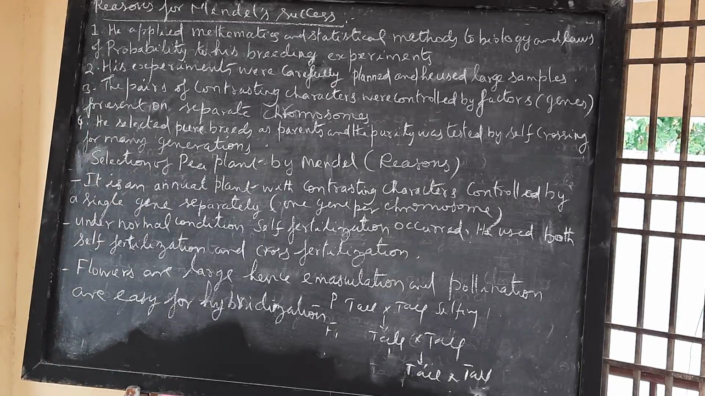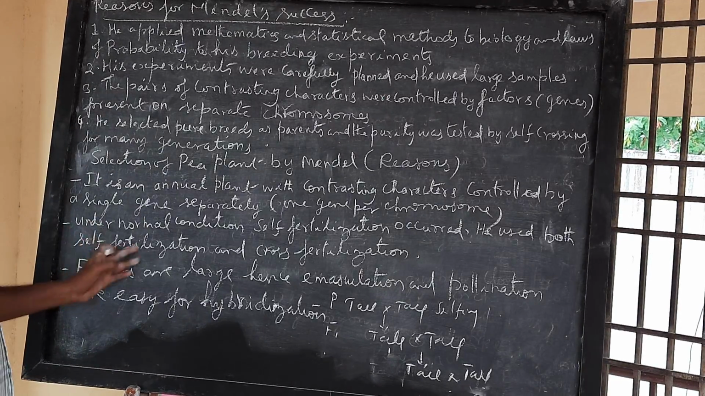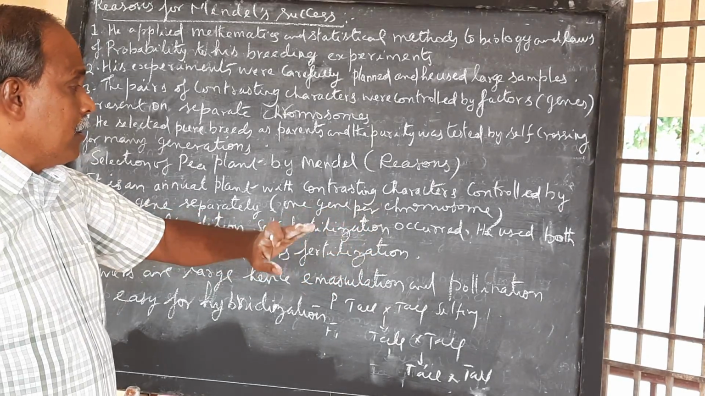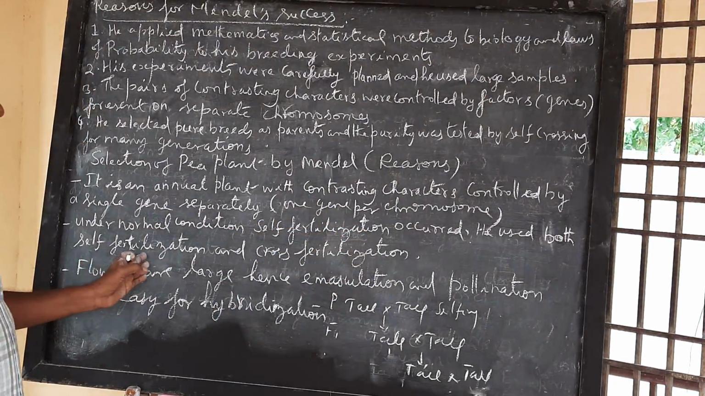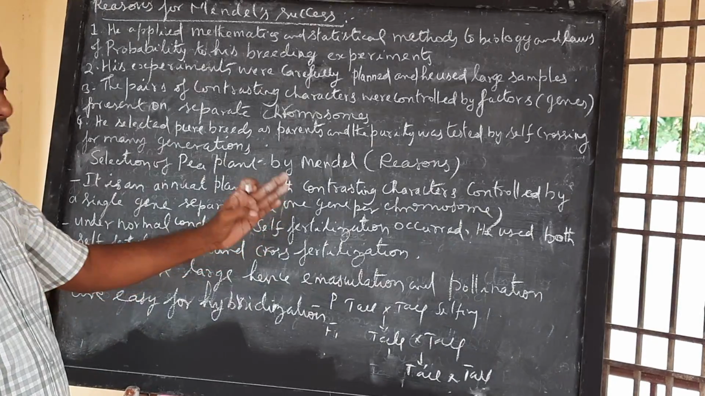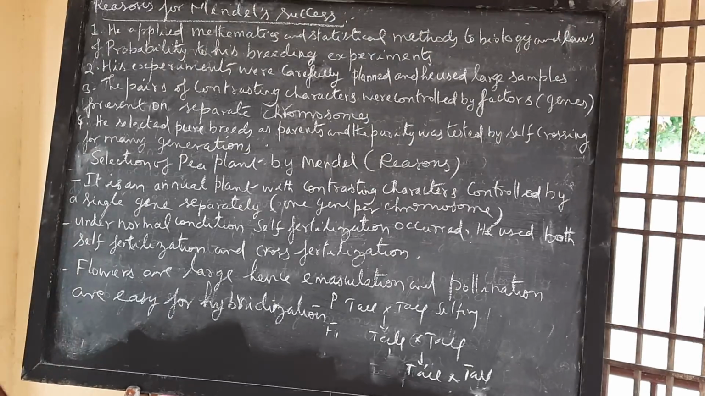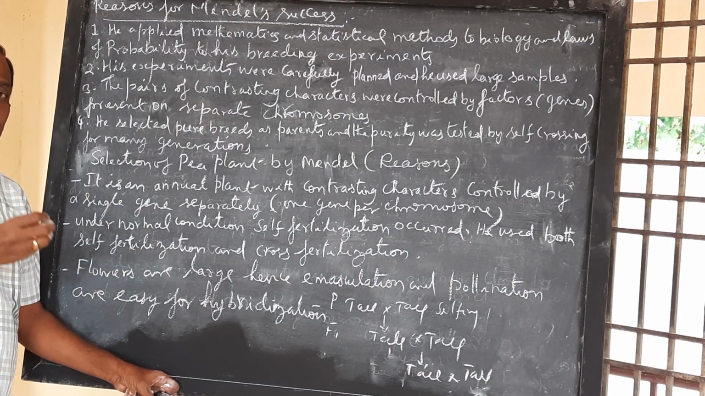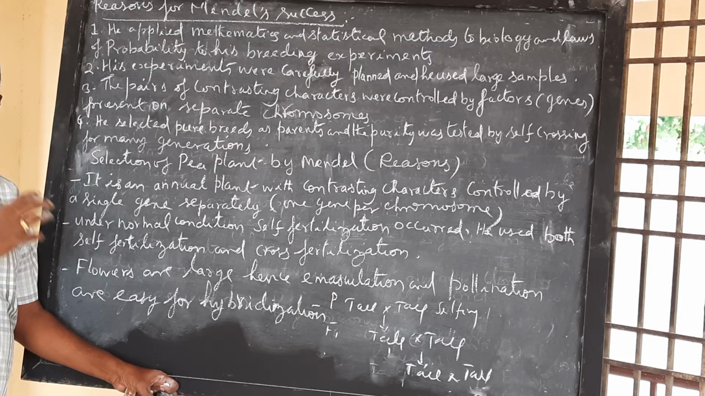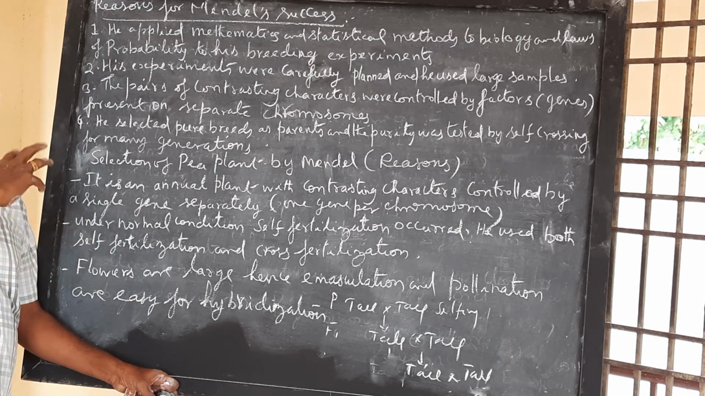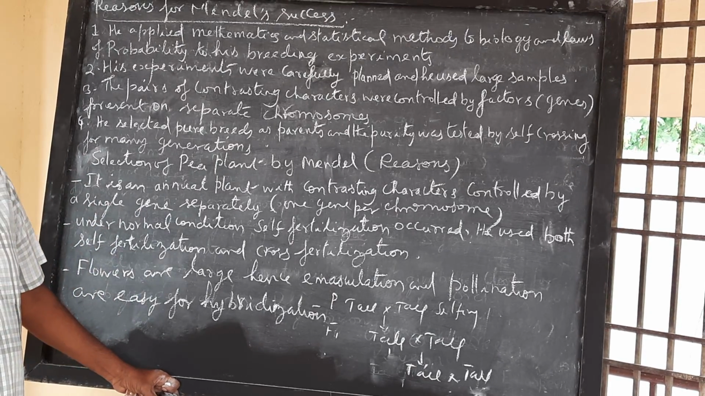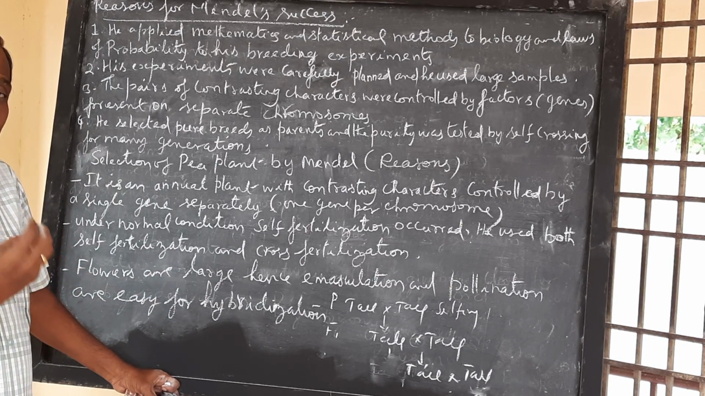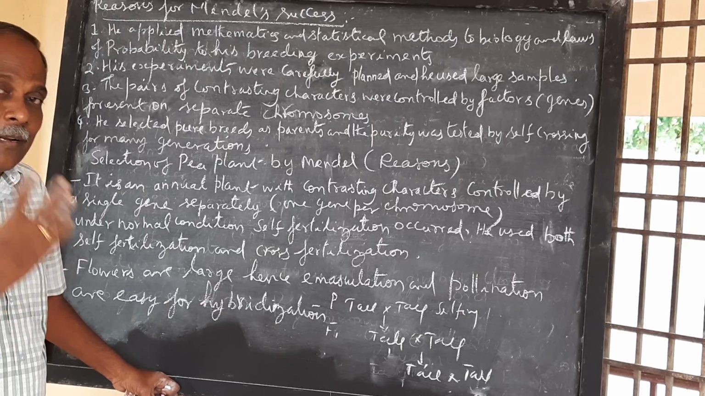It is an annual plant with contrasting characters controlled by a single gene separately. Under normal conditions, self-fertilization occurred. He used both self-fertilization and cross-fertilization. Actually, it is a self-pollinating plant with bisexual flowers. Flowers are large, so you can conduct artificial cross-pollination. It is an annual plant with well-defined characters, controlled by genes located on the chromosome separately.